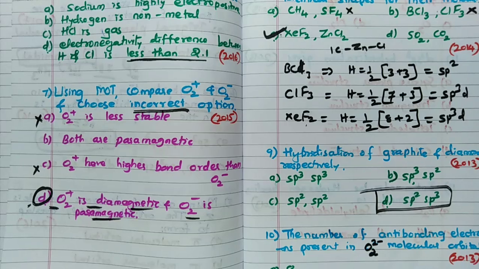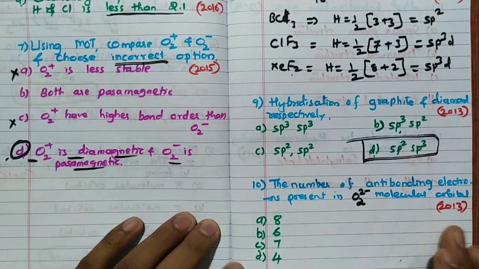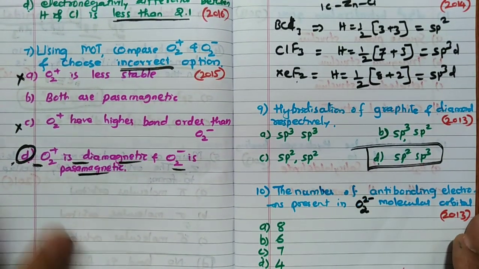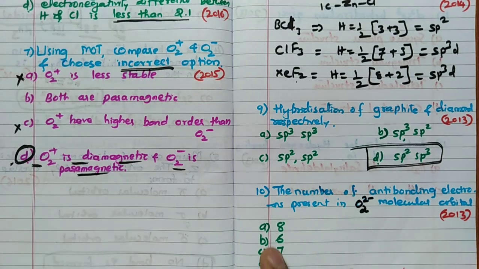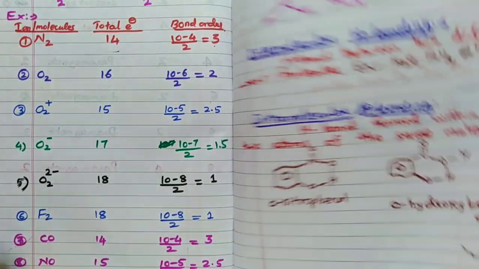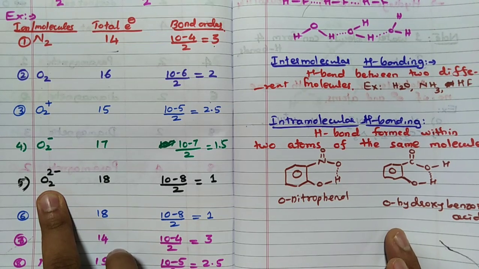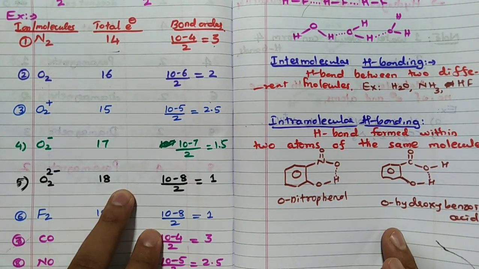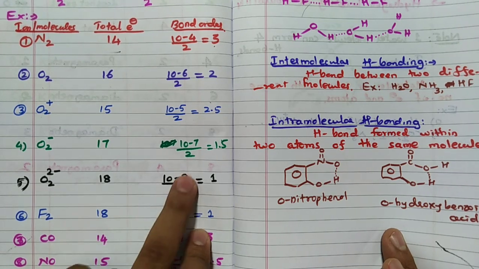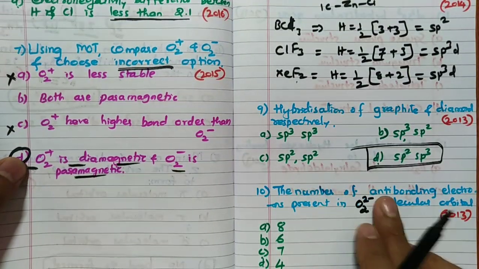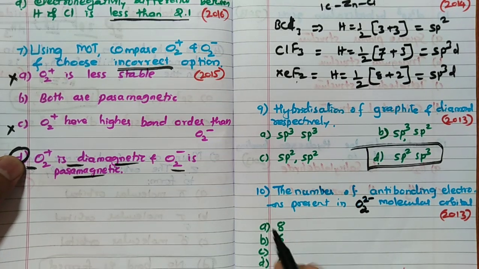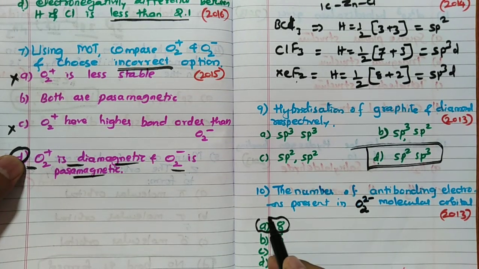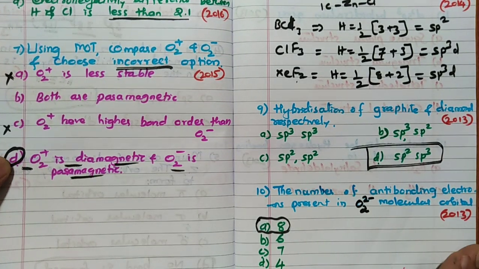Yes, O2 2 minus it is there. Right. So O2 2 minus already I have done here. So 10 is bonding, 8 is antibonding. Total 18 electrons. Correct? 10 minus 8 by 2. 10 is bonding, 8 is antibonding. They are asking antibonding electrons. So antibonding electrons is 8. So the answer is A, 8. 10 minus 8. Remember that.